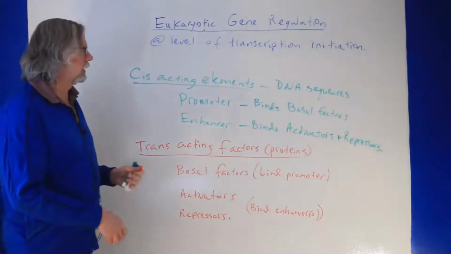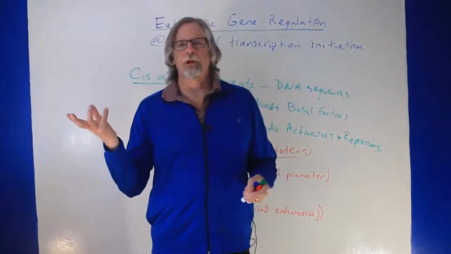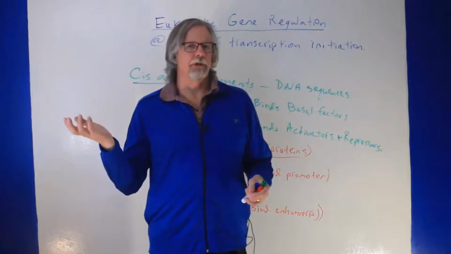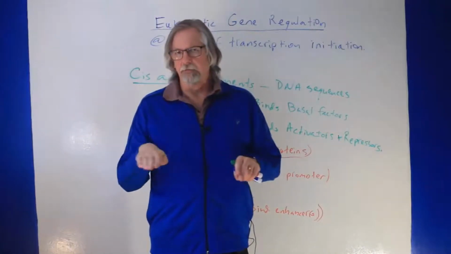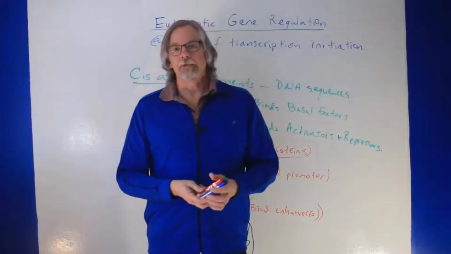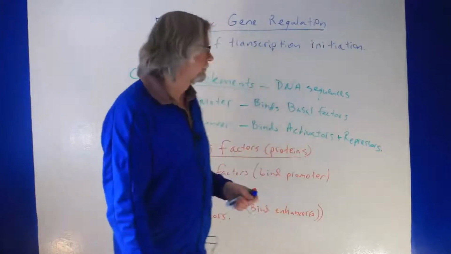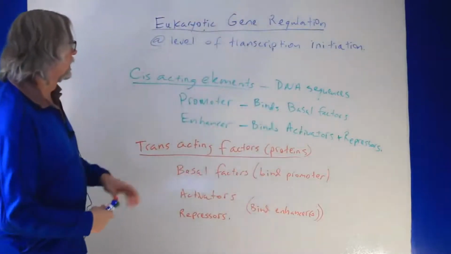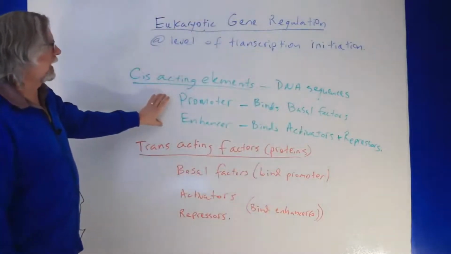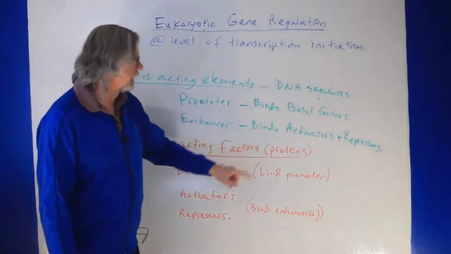The promoter is going to be attracting RNA polymerase to start the transcription. It's going to set a basal rate of transcription. The enhancer is going to modify that basal rate either up or down. These cis-acting elements bind to trans-acting factors, which are proteins.